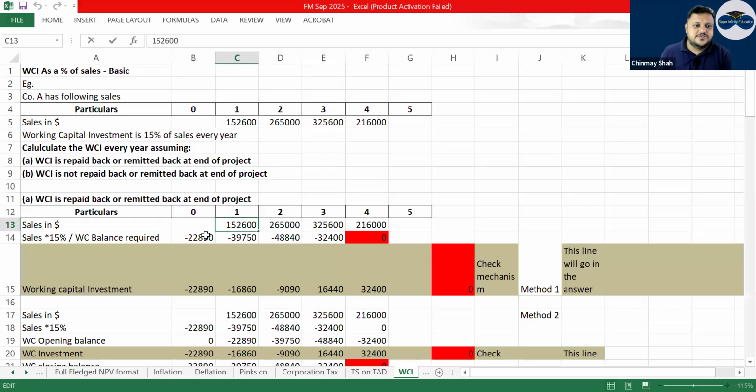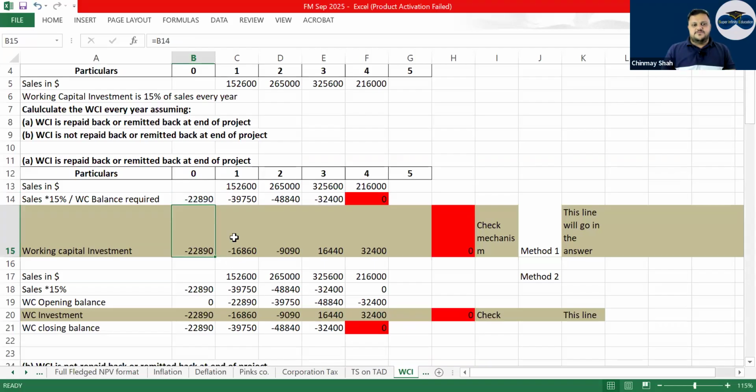So what do you do? 150 to 600. The sale into 15% is the rate that is given. So every year, at the start of the year, generally, the first year's sale at the start of the year, because without working capital you cannot start a business at all. Have a look. Then I get this working capital investment.